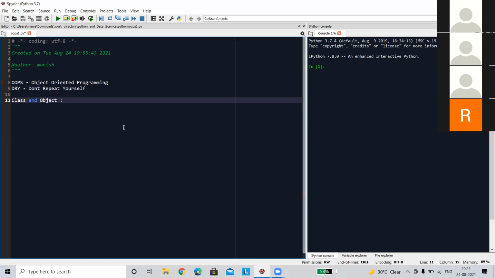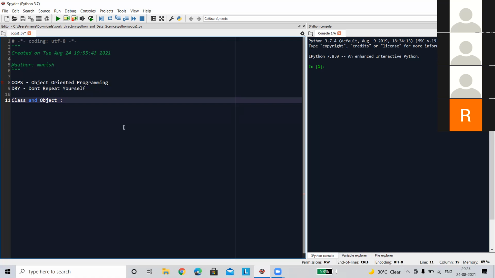Now, with this class and object, one term is always noted: the class does not have any memory, but the object has the memory part. As I said, the object is a physical instantiation of that class, so the object holds the memory.